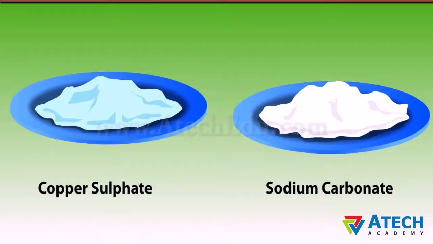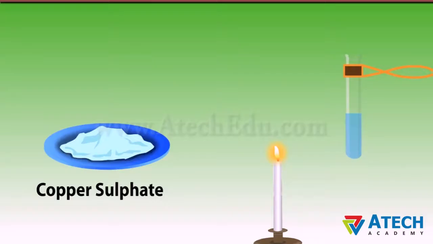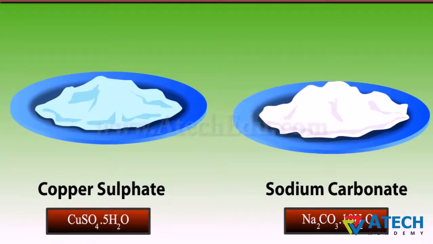Salt crystals are not dry but contain droplets of water. Water of crystallization is the fixed number of water molecules present in one formula unit of a salt. Copper sulfate crystals, which seem to be dry, contain water of crystallization. When we heat the crystals, this water is removed and the salt turns white. If the crystals are again moistened with water, the blue color of the crystal reappears.